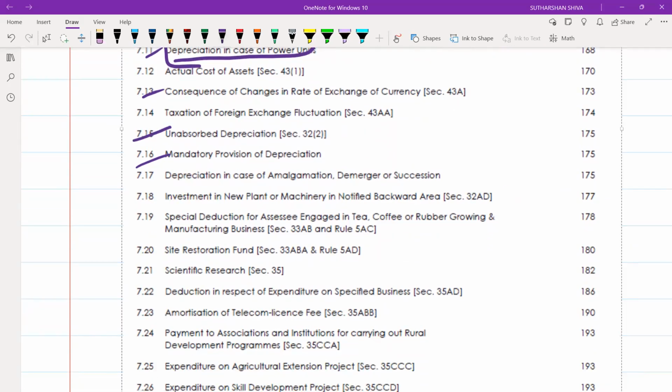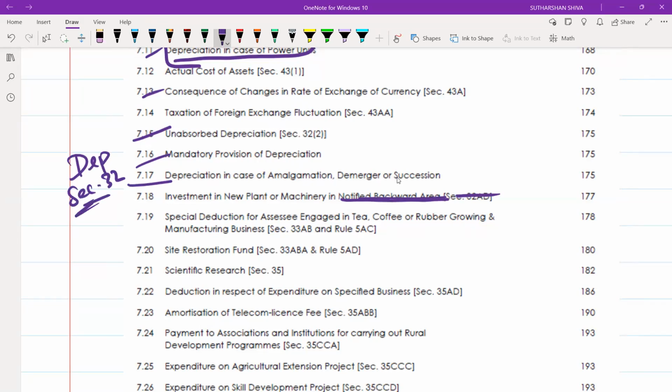32, 32AD, investments, notified backward area. Actually, notified backward areas is in current stages not applicable. Okay, 32AD is not applicable. I think 32 is applicable. Okay. All the depreciation, if I say depreciation, it is inclusive of all those section 32. Every section includes subsections also, subparts, provisos, everything. Okay.